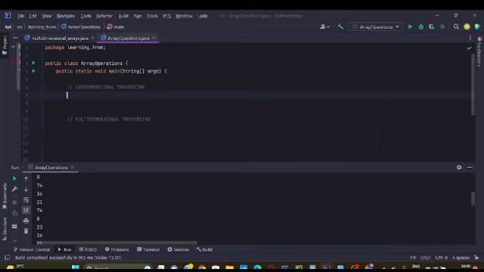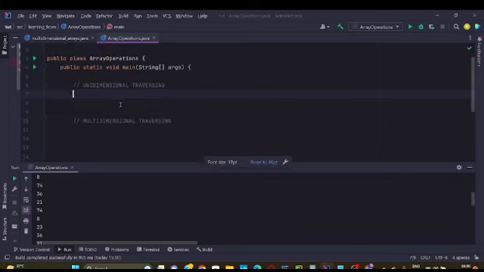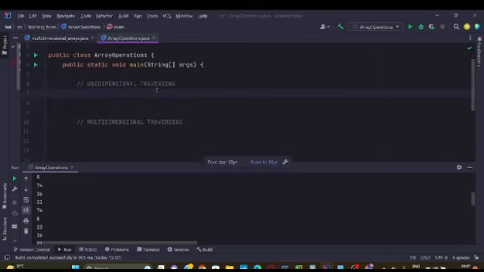Let's study. This is unidimensional traversing. By unidimensional traversing I mean we will have an array, and in this case let's take int arr, int bracket arr. This is our array, and we will assign the values here 1 2 3 4.